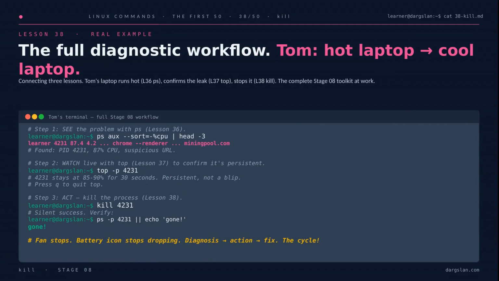So let's pull it all together with Tom's actual session. Step 1. ps surfaces the culprit. PID 4231 chewing 87% CPU, talking to a mining pool. Step 2, top -p 4231 watches that single process for 30 seconds, and it stays pinned at 85 to 90%. Not a spike, a squatter. Step 3, a plain kill 4231, then a quick ps -p 4231 to verify. Gone. The fan winds down, the battery stops bleeding. Diagnose, monitor, fix. That's stage 8 in three commands.